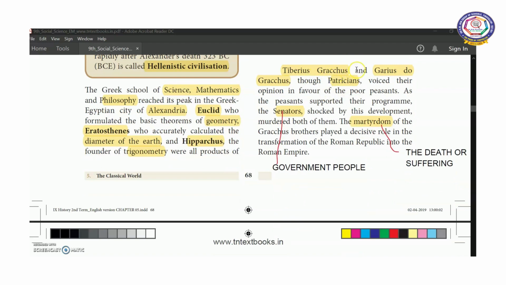Next, Tiberius Gracchus and Gaius Gracchus. They were rich landlords. Patricians means rich landlords. Even though they were rich landlords, they rose against and voiced their opinion in favor of poor peasants. As the peasants supported these two landlords, the senators, that is the government, the ruling people, were shocked by this development and they killed both of them. The death of the Gracchus brothers played a very important role in the transformation of Roman Republic into the Roman Empire.